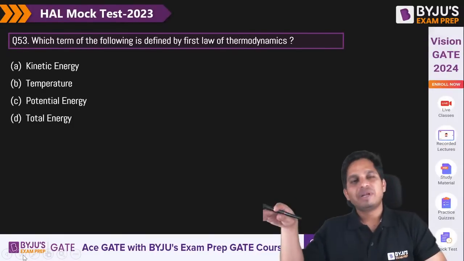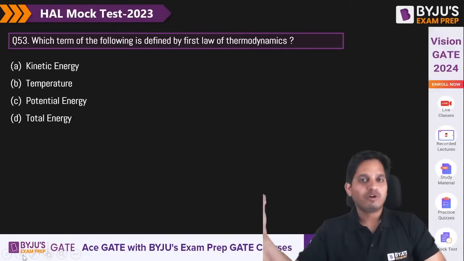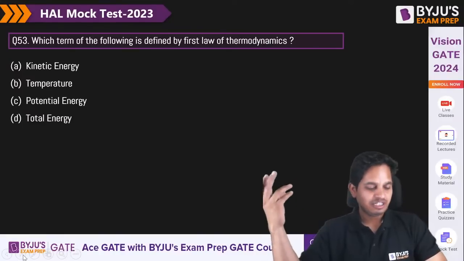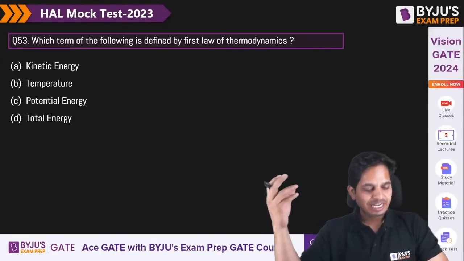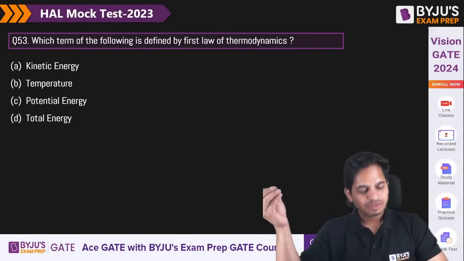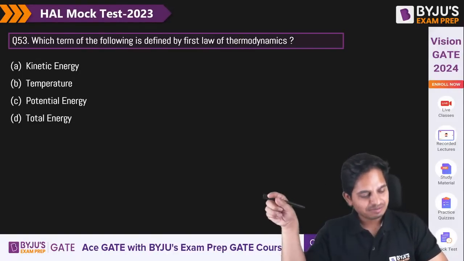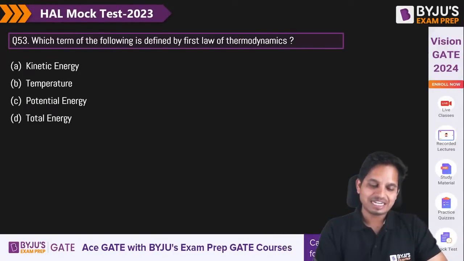Now this is very simple. Quickly tell me, what do you define in the first law of thermodynamics? Kinetic energy, temperature, potential energy, or total energy? Question 53, write 53 and then the answer. Okay, 53 D. Yes, that is correct.